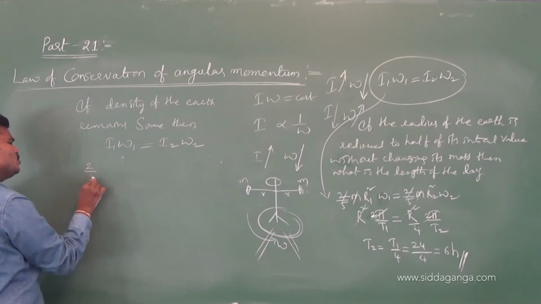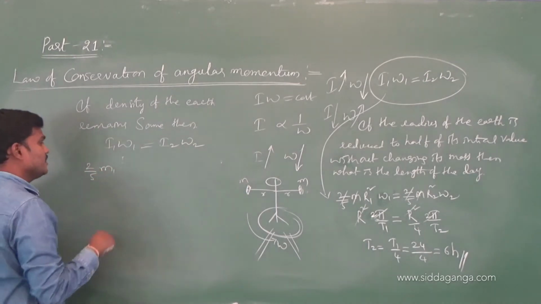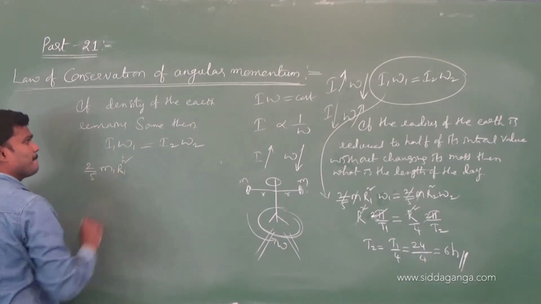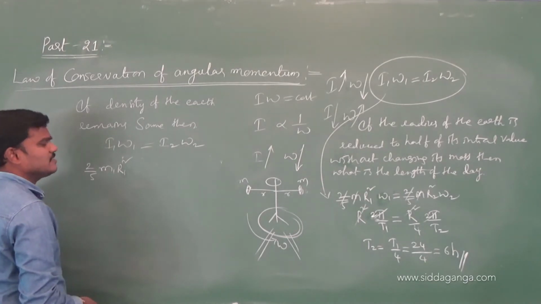I1 is 2 by 5, density remains same, mass is not same, density is same, m1 r1 square.